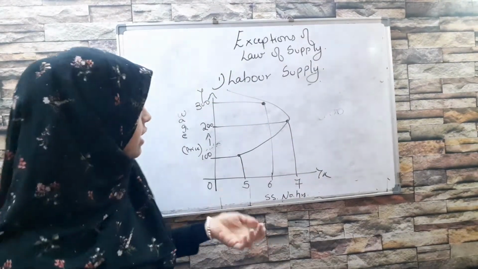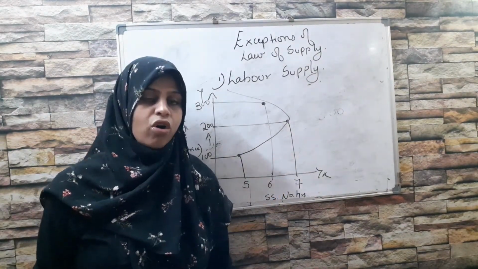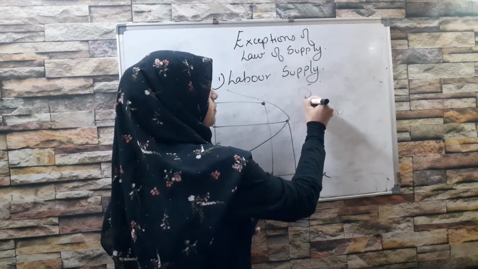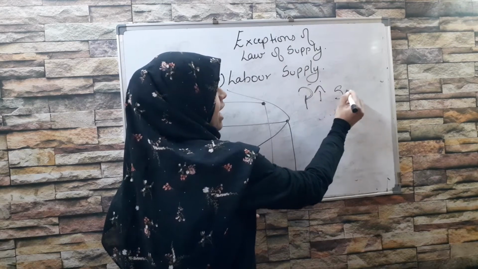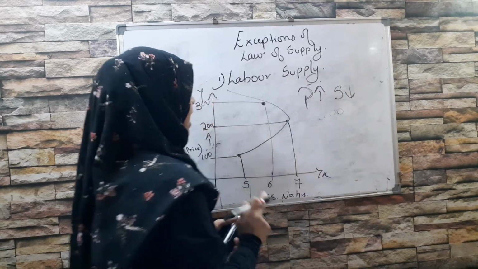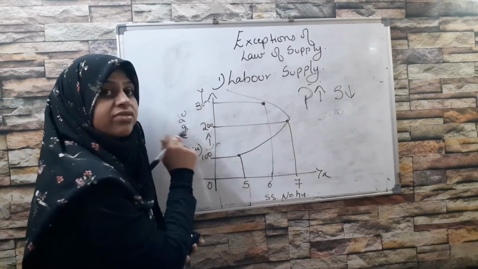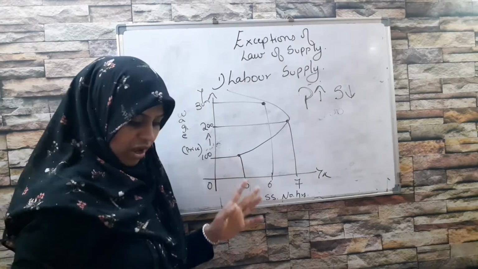So this is the first point of exception to the law of supply, which says that as and when the price rises, the supply will fall. As and when the price is rising, the supply of labor is falling. This is an exception of the law of supply. I hope you have understood.